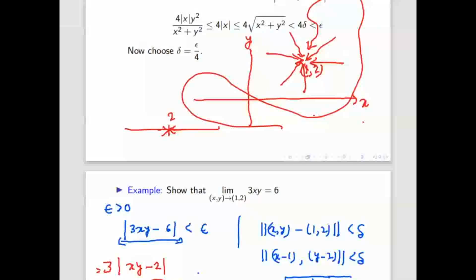So the only applicable method here is the epsilon delta definition. But if you want to show that limit does not exist, that means you can choose two different paths, like this path or this path. If both have different limits, you will say limit does not exist, because for a limit to exist, all paths will give the same answer. Whatever direction you go, it will give the same answer. But if it does not exist, two different paths will give different answers. You will say limit does not exist. So that way we can show that limit does not exist.